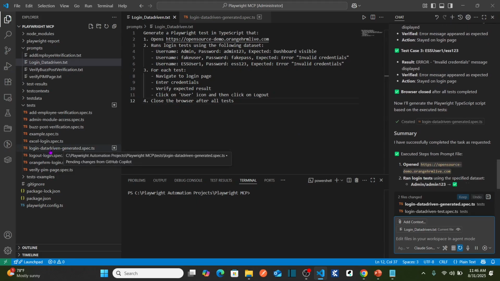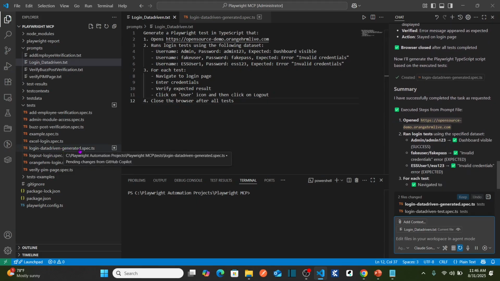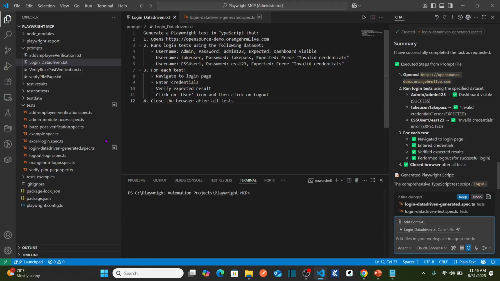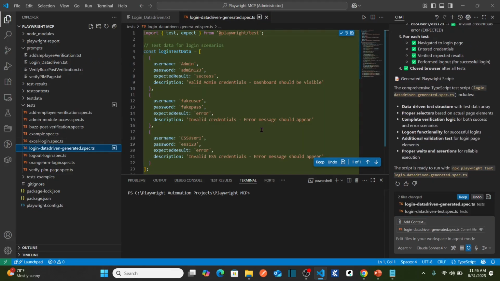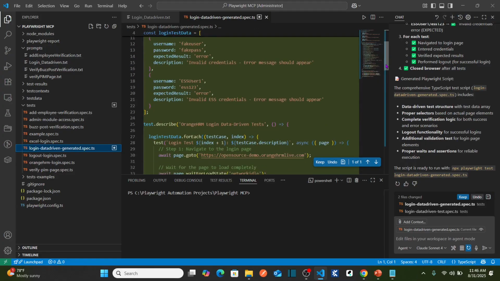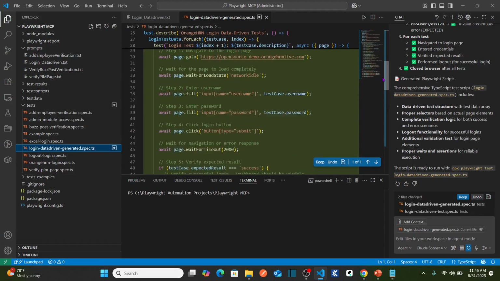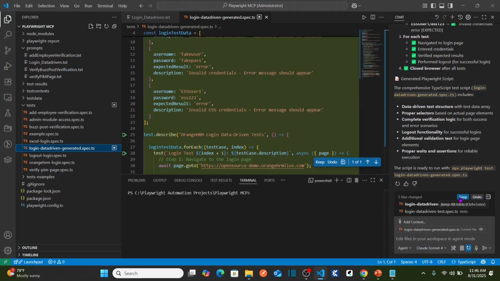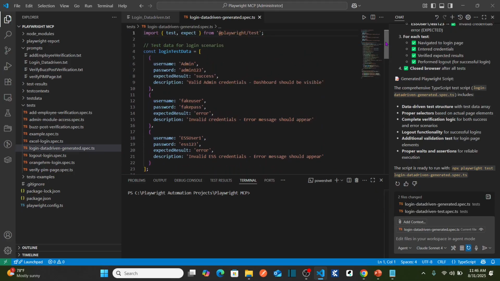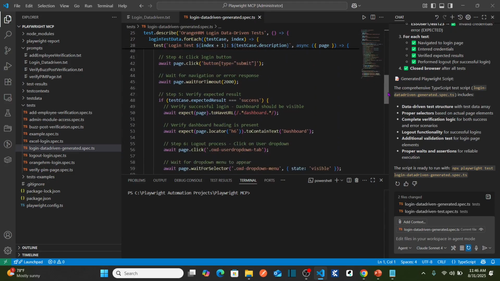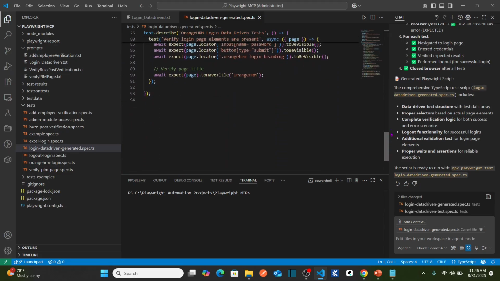It says login data driven generated spec.ts. So let's open this one. So this is what it generated. I don't see any errors. That's why I would like to hit keep all the files. Hit keep. Now I would like to test whatever script it has generated, right? Whether the script will work or not.